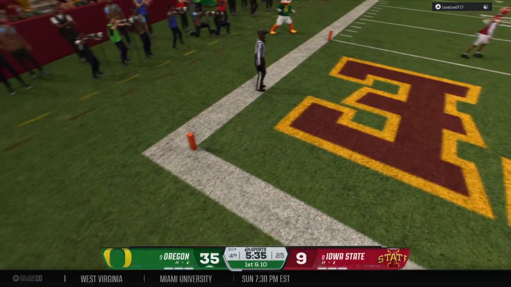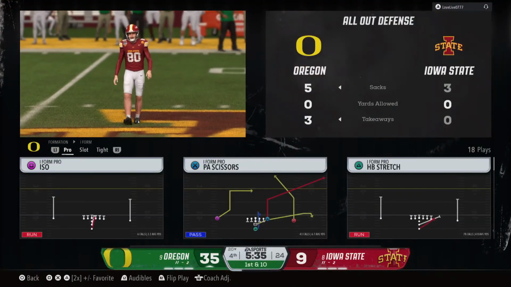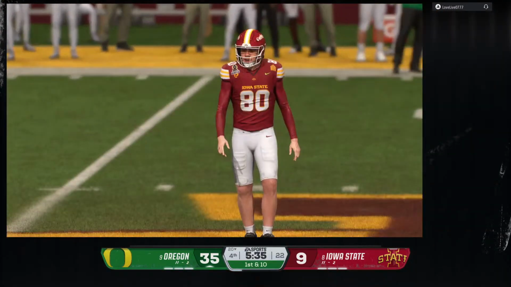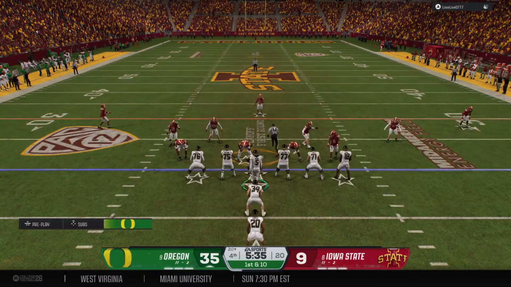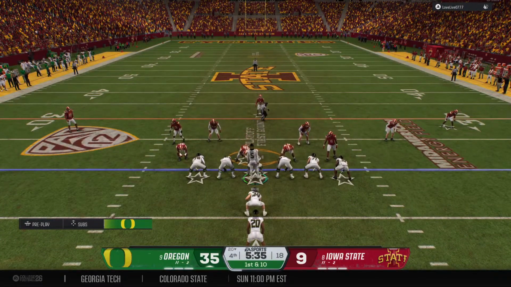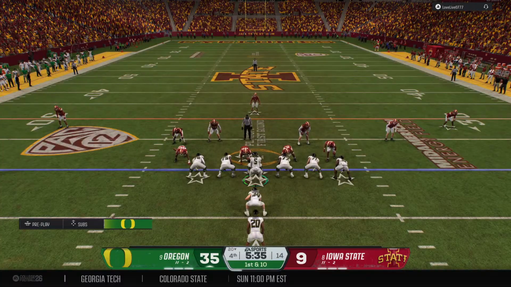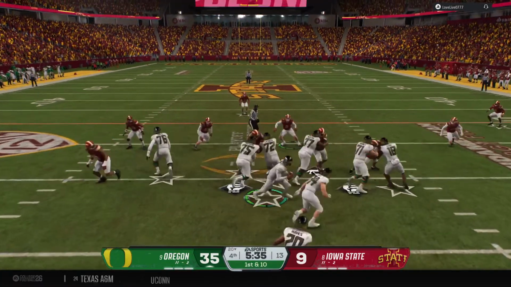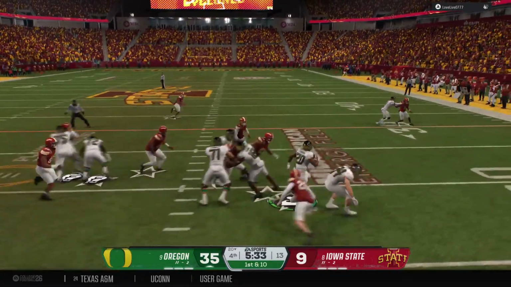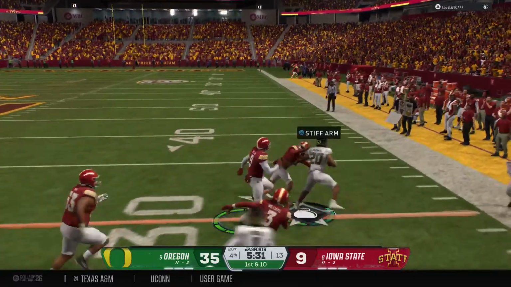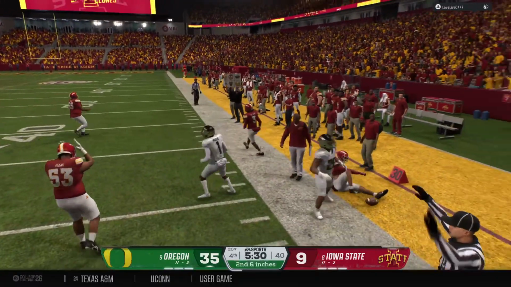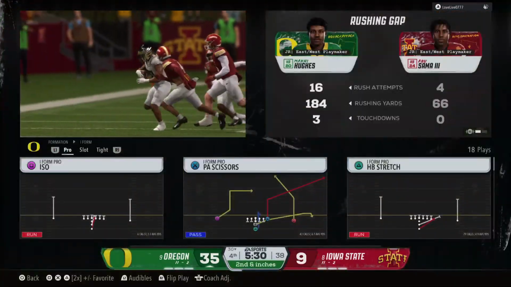Punt lands at the 6, but heads into the end zone for a touchback. Here's the first play of the drive now from the 20-yard line. Here's the handoff. Breaks into the clear. And he'll make his way out of bounds after gaining decent yardage.